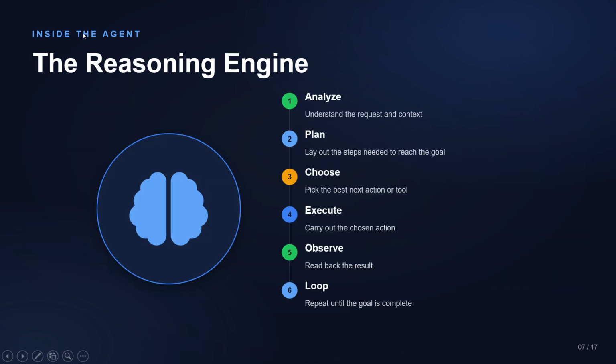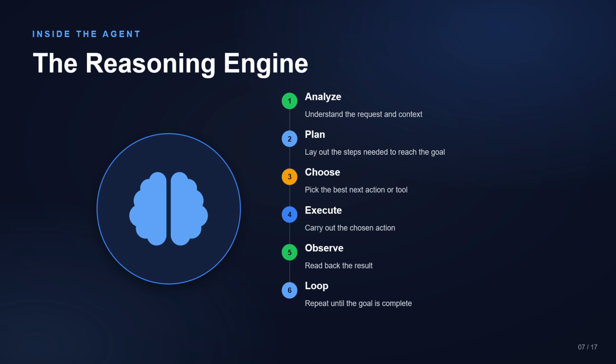Next, the reasoning engine. This is the most important engine behind every AI agent. Whenever a task arrives, the agent follows six steps. It analyzes the request, plans a solution, chooses the best action, executes it, observes the results, and then repeats the process if needed. This is the loop of the reasoning engine in an AI agent.